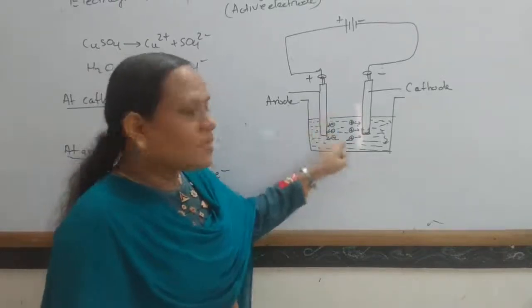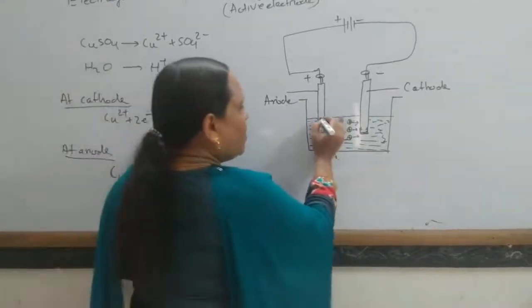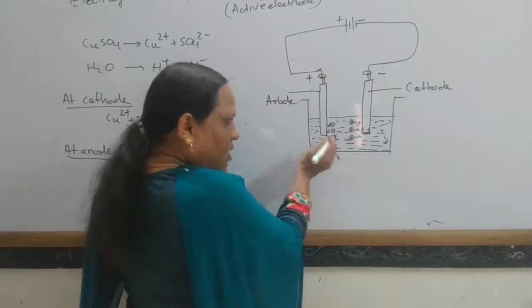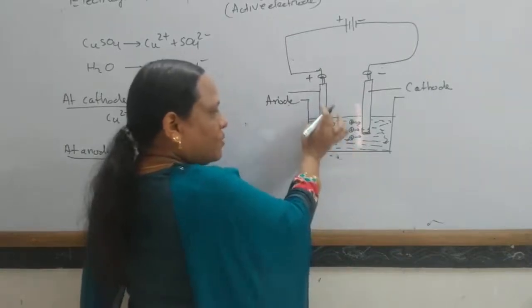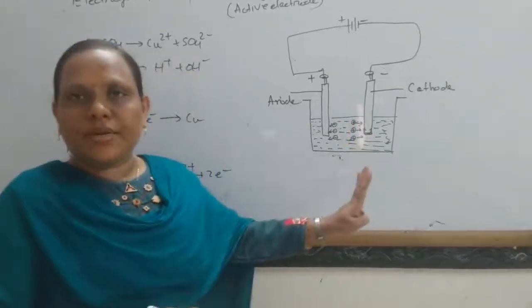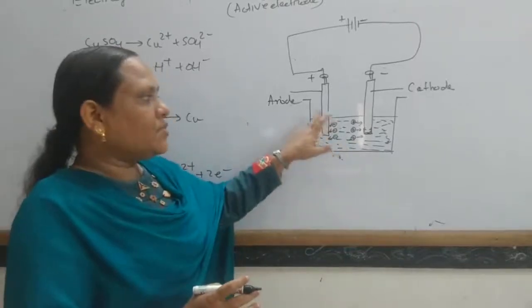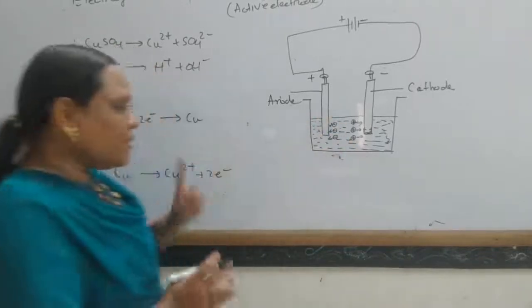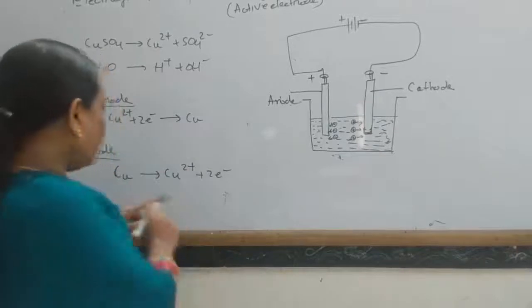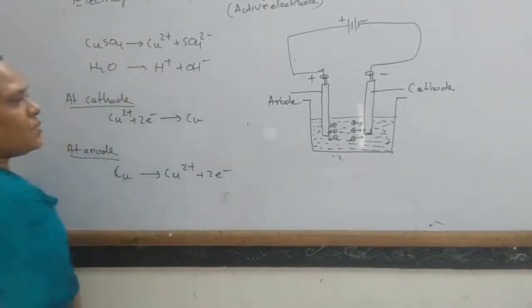The sulfate ion combines with this copper to form copper sulfate. That means Cu is converted to Cu2+ plus 2 electrons.